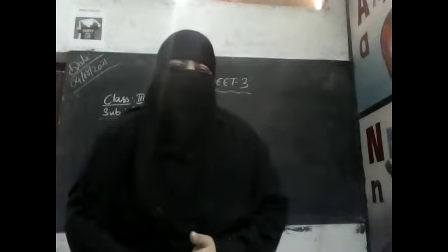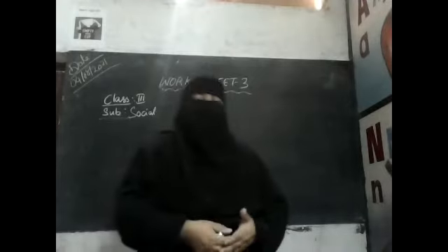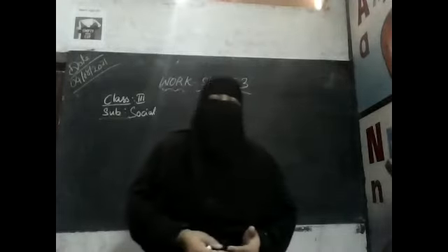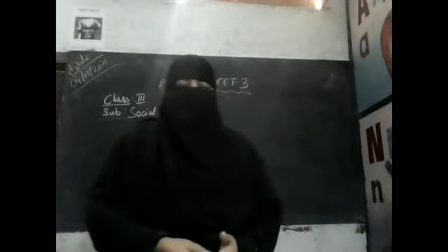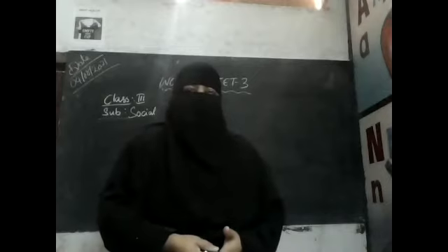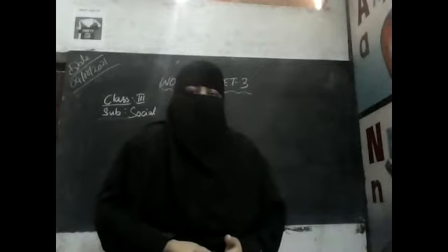Subject is social studies. Today let us discuss the difference between the earth and the sky. What do we find on the earth? We are all saying that earth is spherical in shape. We are saying that globe is a model of the earth.